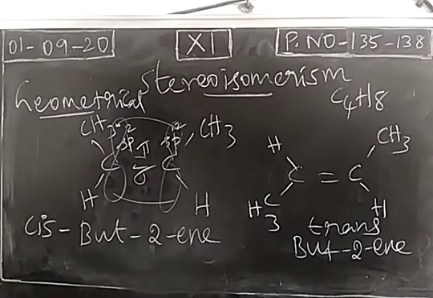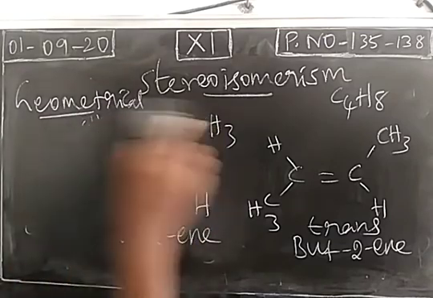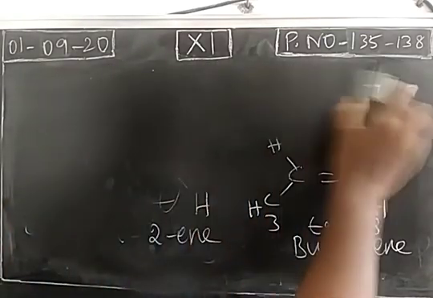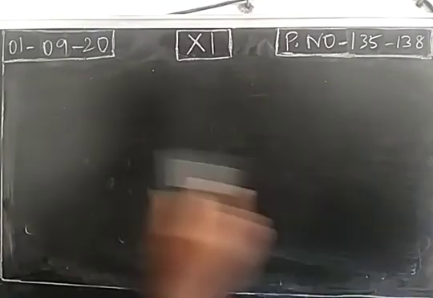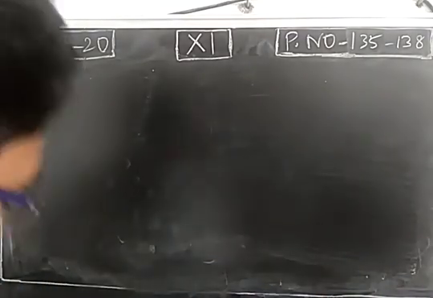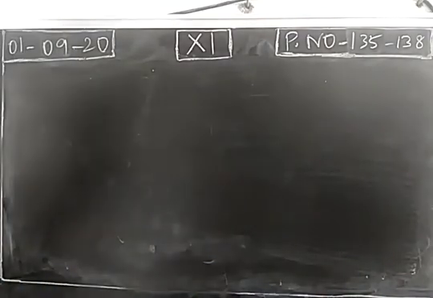Next one, the interconversion process. How is this interconverted? A cis isomer can be converted into trans. The trans isomer can be converted into cis. So interconversion is possible. For that we have to break the pi bond. The double bond has to be broken. Then only will rotation be free.